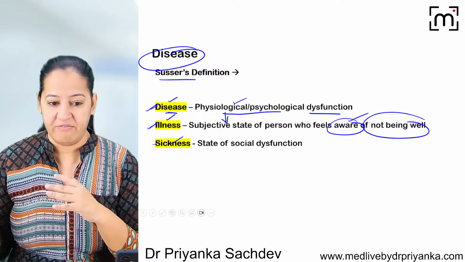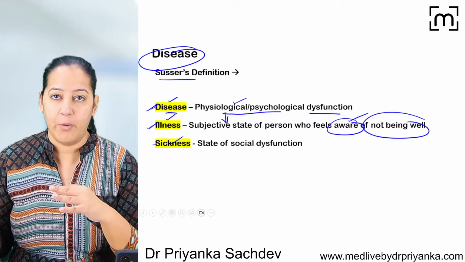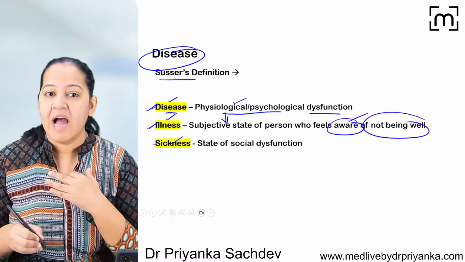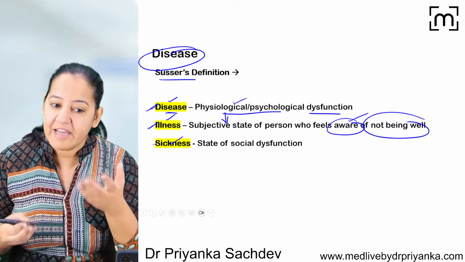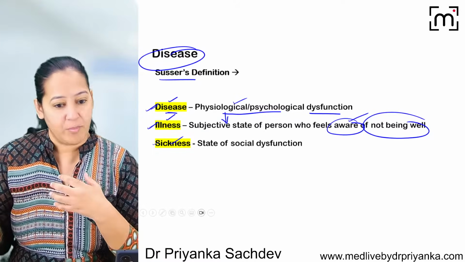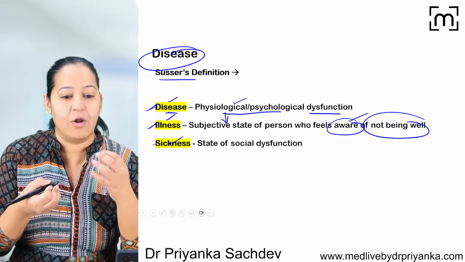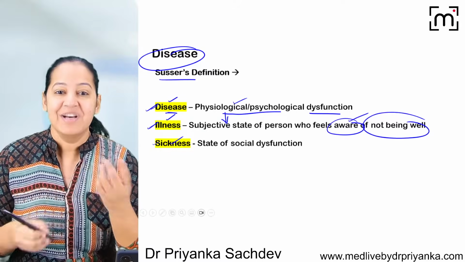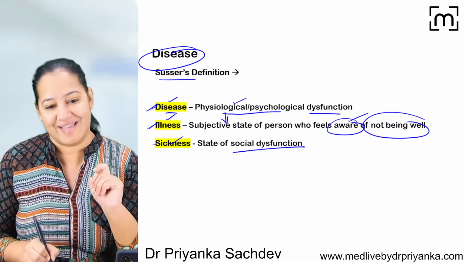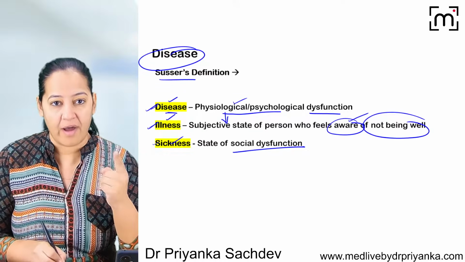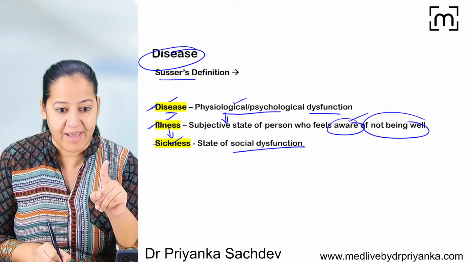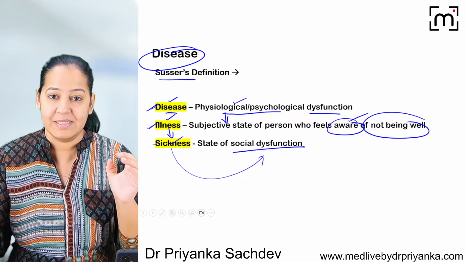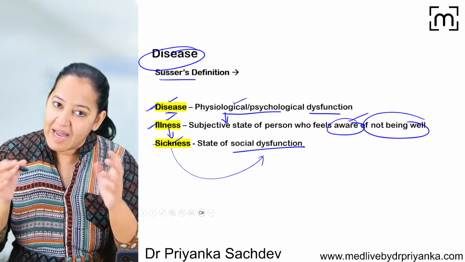Now, daily I go to the hospital for reporting. Because I am ill and aware that I am not well, I will take a leave from my school, college, hospital, office, or workplace. Whatever I do routinely, I will not do that because I am ill. That social dysfunction is known as sickness. Whenever you are ill, you take a leave from your workplace and you are socially dysfunctional for certain days or months until you are well again.